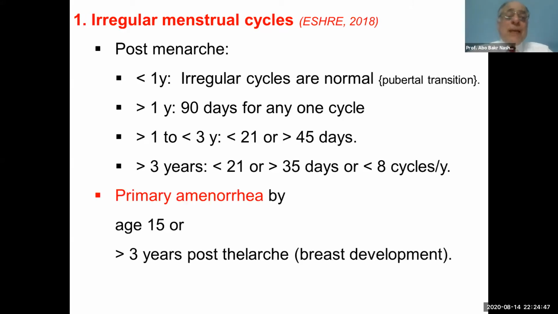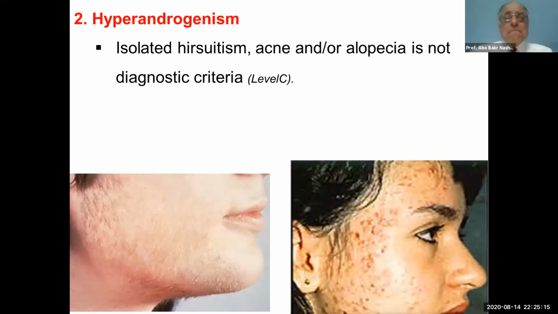Also, primary amenorrhea is a criterion for diagnosis. It is defined if there is no menstruation after the age of 15, or if there is no menstruation more than 3 years post-thelarche. That's to say, no menstruation 3 years after the development of the breast. It is called primary amenorrhea.